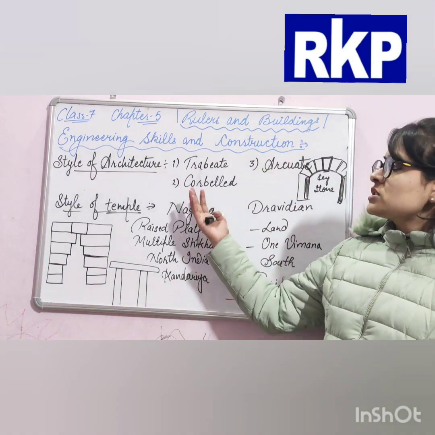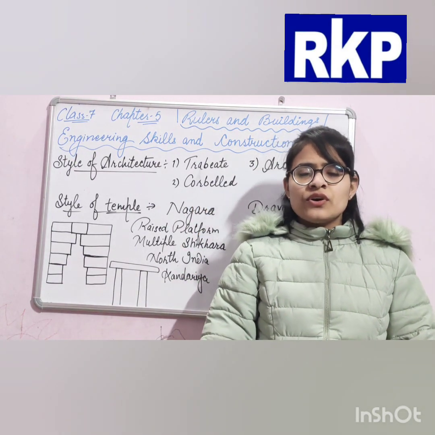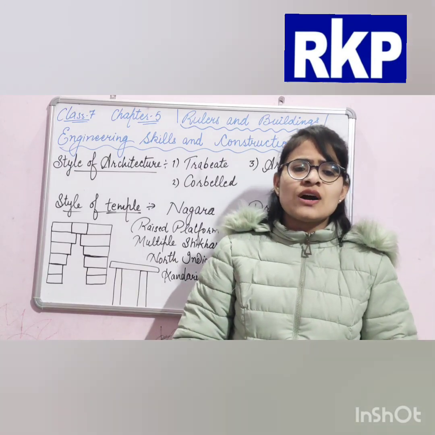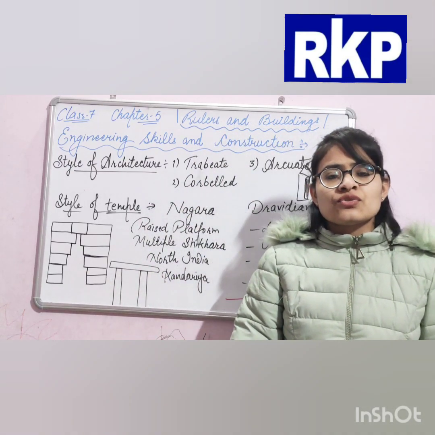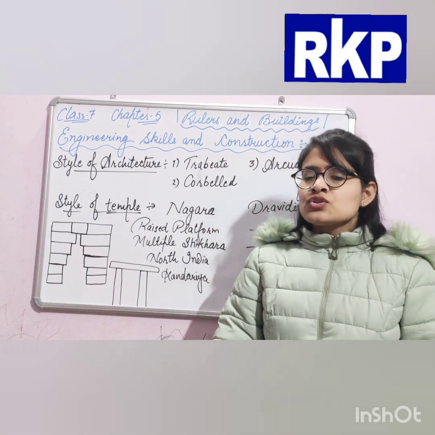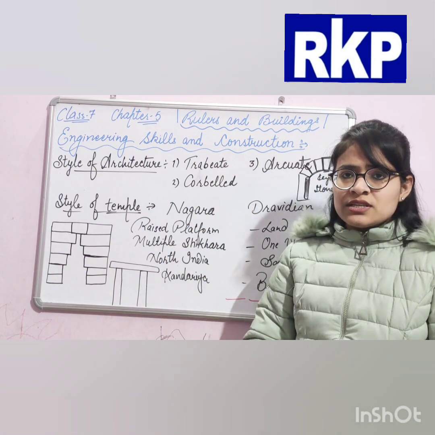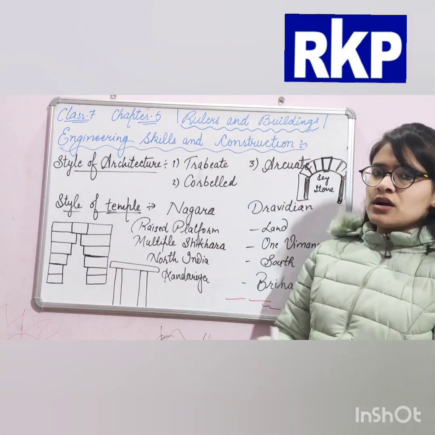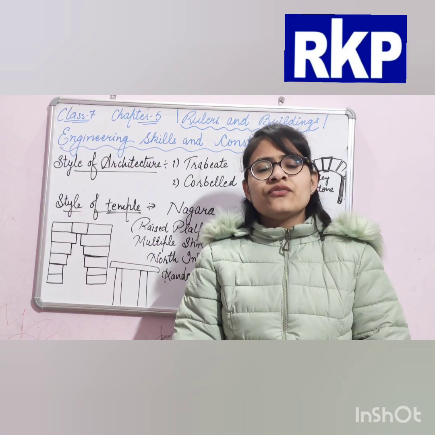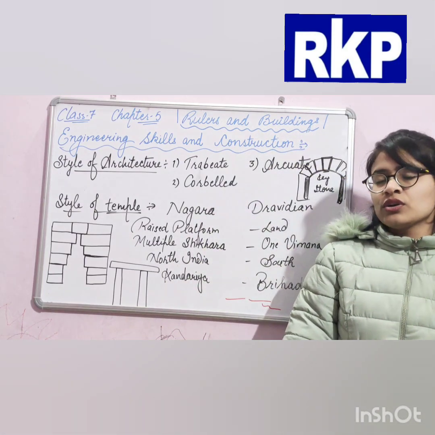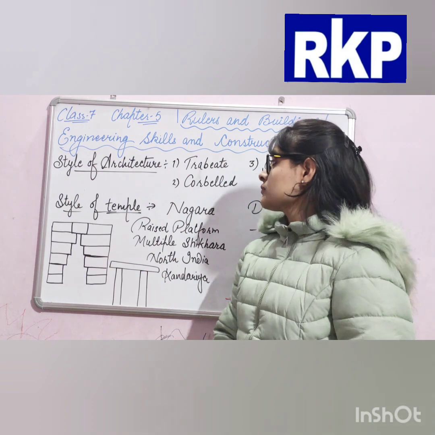So now we are going to discuss the styles of architecture. What was the style of architecture of constructing the buildings? First was trabeate, second corbelled, and third is arcuate. What is the difference between all these styles? We are going to learn about this.